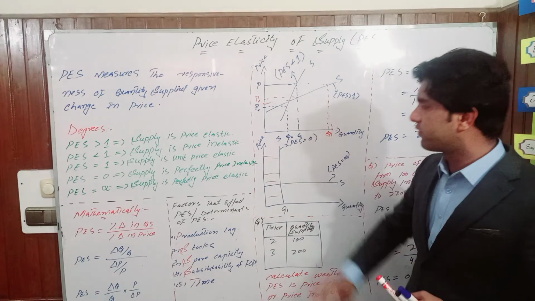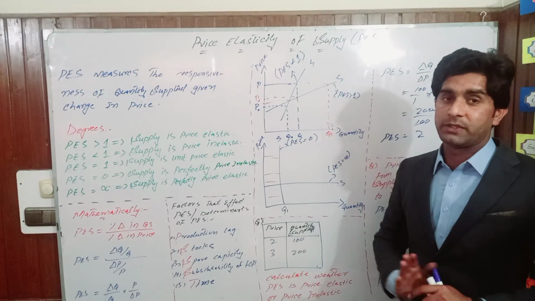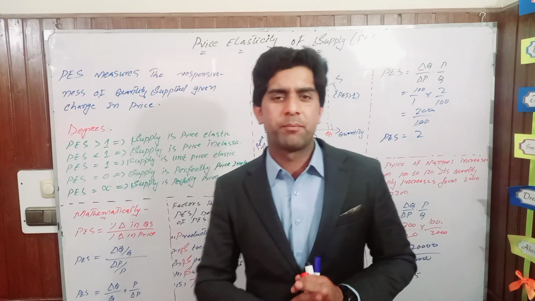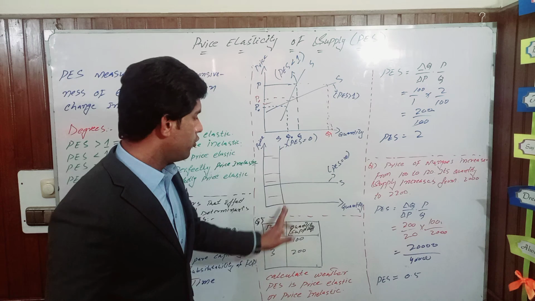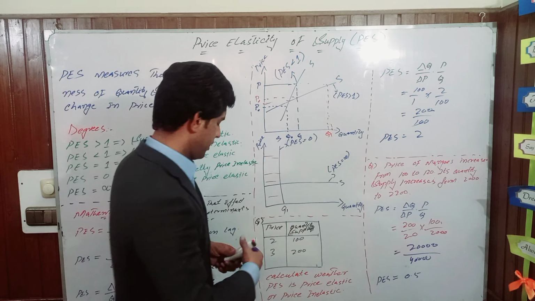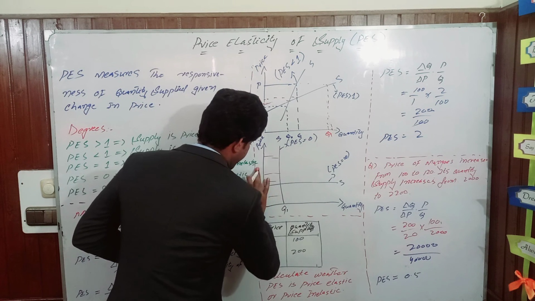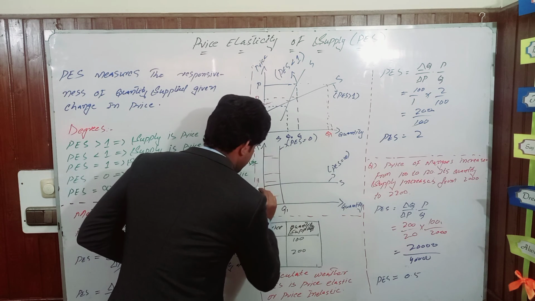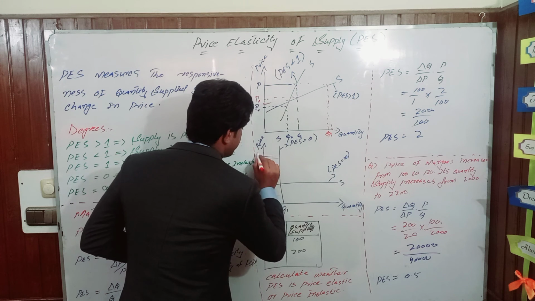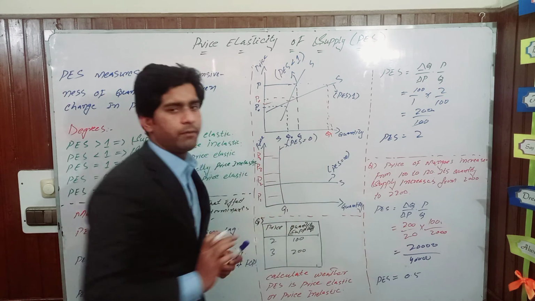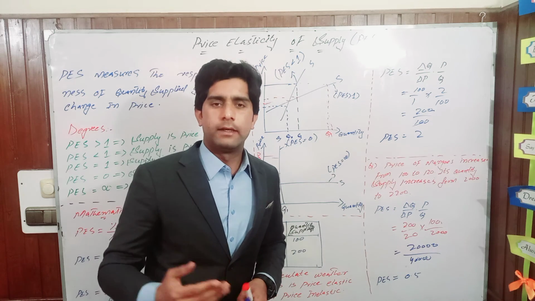Here we have two extreme cases, that are perfectly elastic and perfectly inelastic. If supply is totally unresponsive to change in the price, then it is said to be perfectly inelastic. Its curve will look like that. No matter whatever the price is, price may be P1, P2, P3, P4, but quantity supplied remains unchanged. That is said to be perfectly inelastic supply.